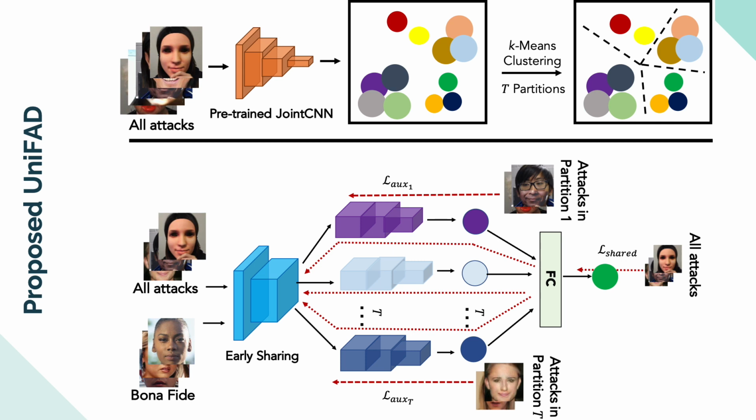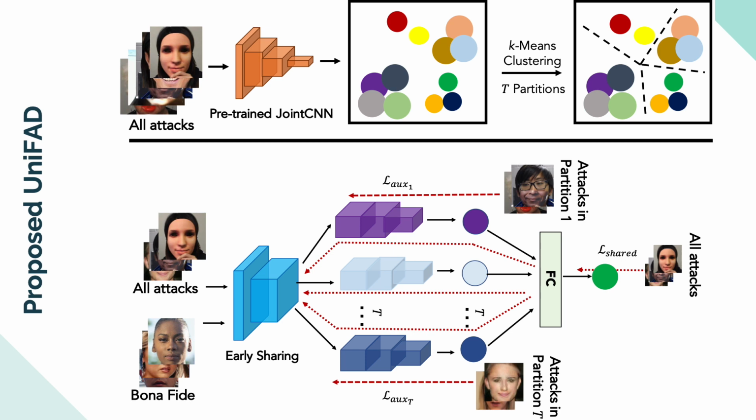An overview of training UniFAD in two stages. The first stage automatically clusters coherent attack types into T groups. Stage 2 consists of a multitask learning framework where early layers learn a generic attack feature, while T branches learn to distinguish bona fides from the coherent attack in that T group.